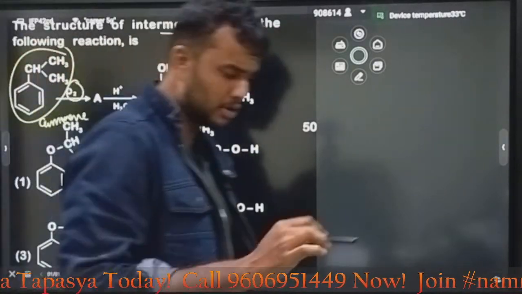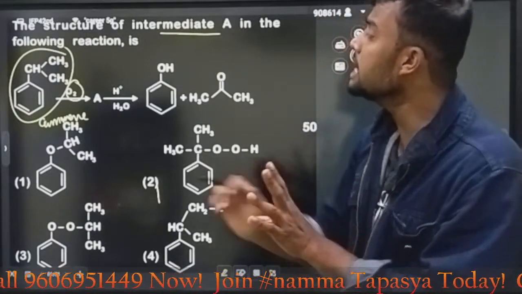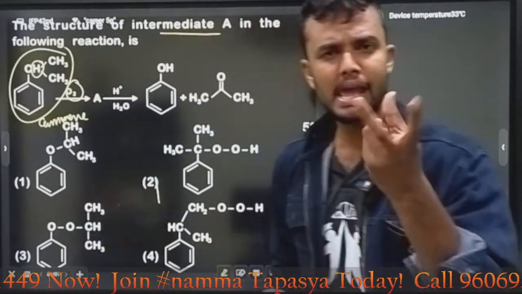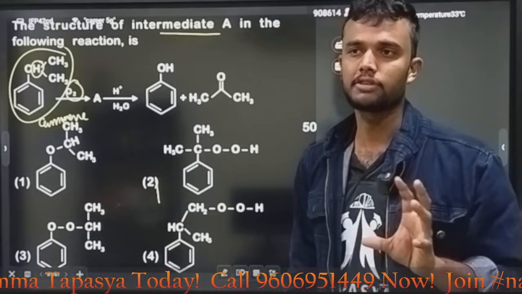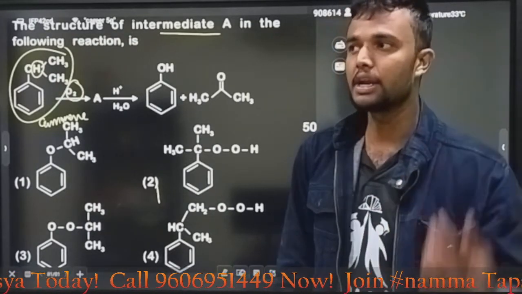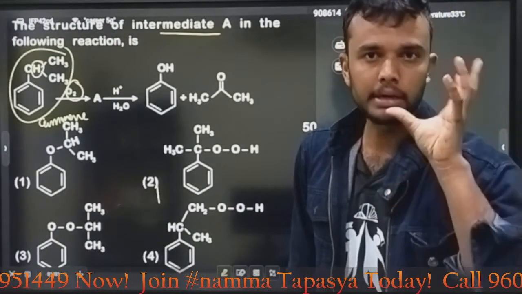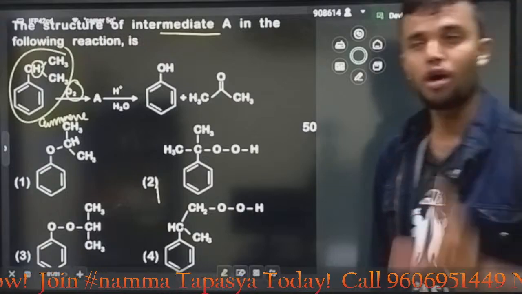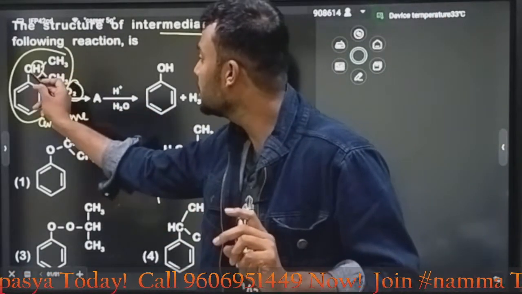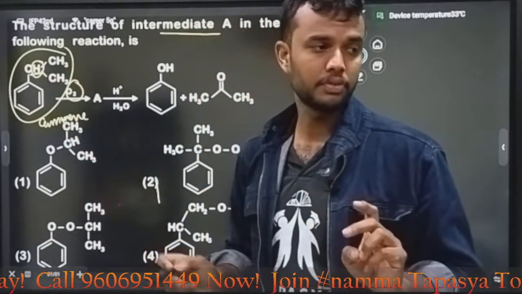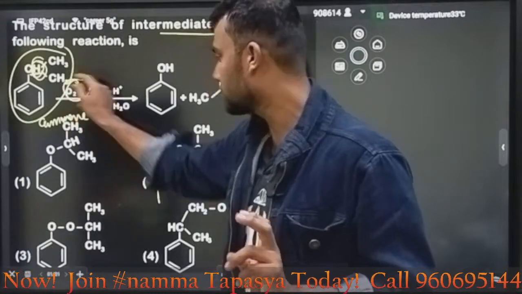At that time I already told you guys many times, students, in oxidation and reduction we are not touching any carbon atom, we only replace hydrogen and oxygen. We will play with the oxygen and hydrogen. We don't have a right to touch the carbon in the case of oxidation and reduction. Oxidizing agent, reducing agent, my dear students, I am saying again, don't touch the carbon. Here look here, CH3 we have. What will happen? Hydrogen is replaced by 2 oxygen.